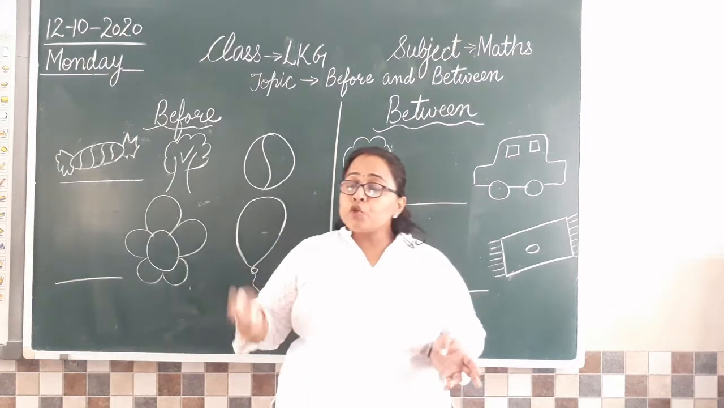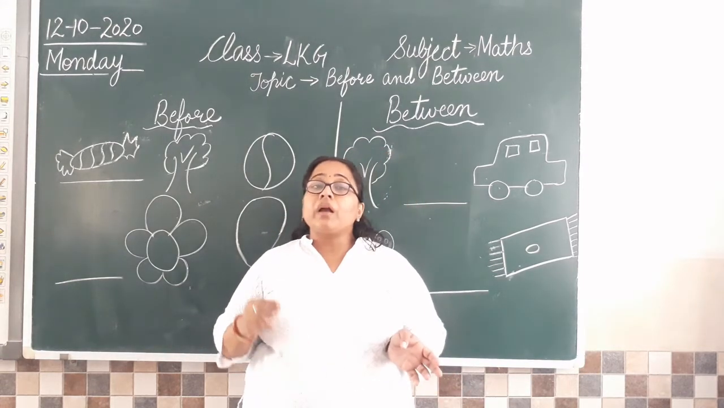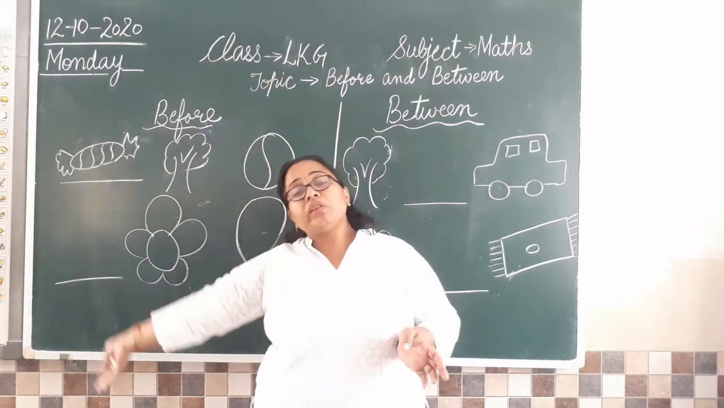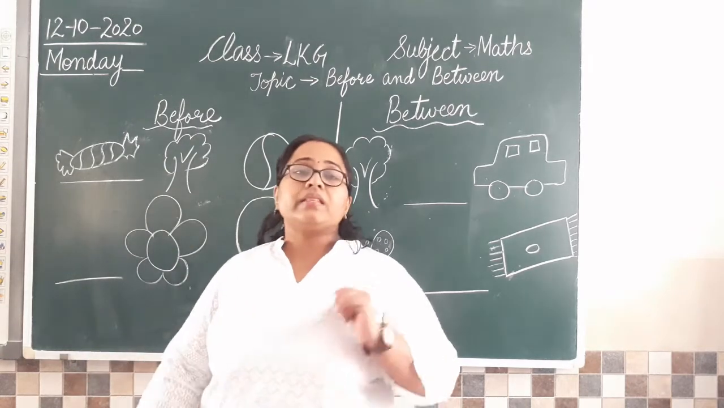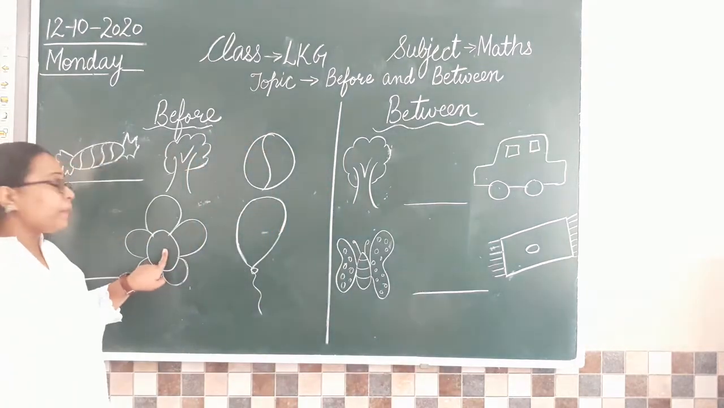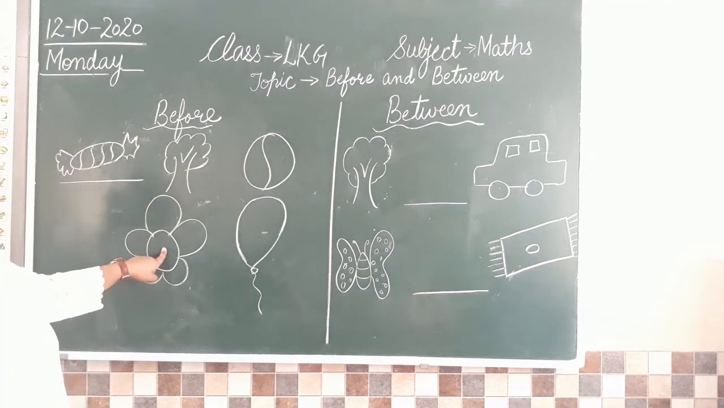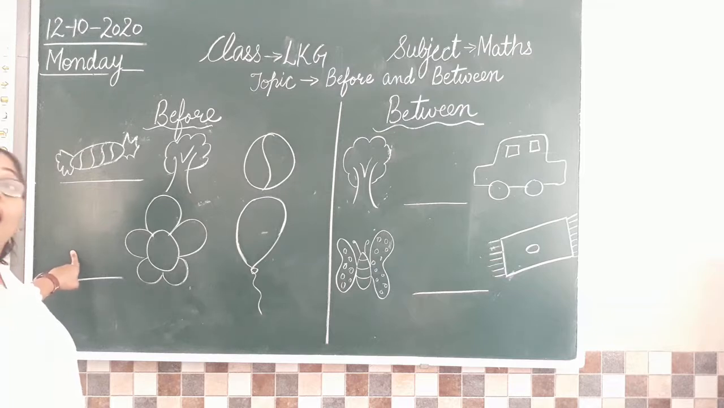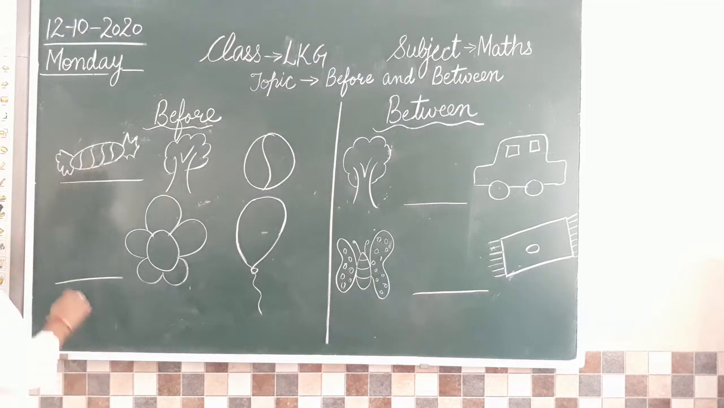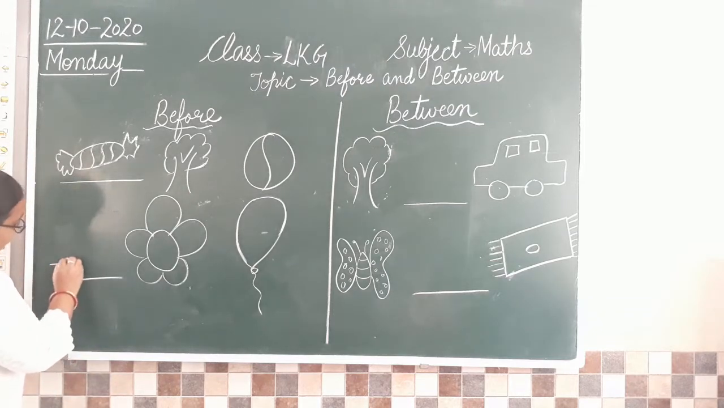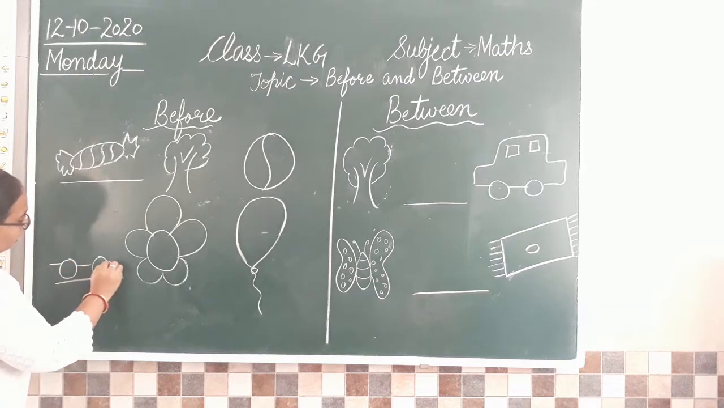So what we are going to do now? We will be drawing a car before the flower. Clear? So let's see. So अब हमें क्या करना है? पहले flower shape देखनी है. Flower मिल गया. Before यहाँ पे क्या draw करना है? Car draw करनी है. So let's draw a car here. So like this we are going to draw a car.